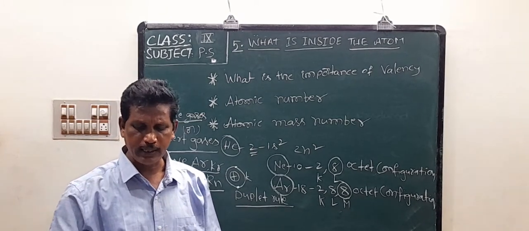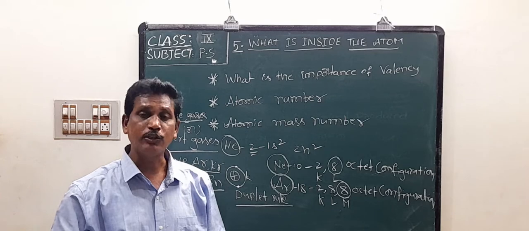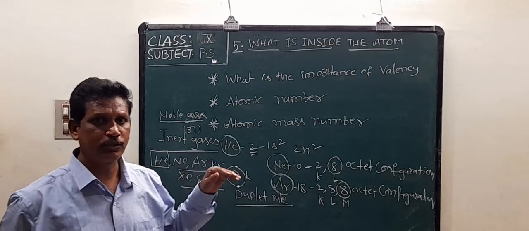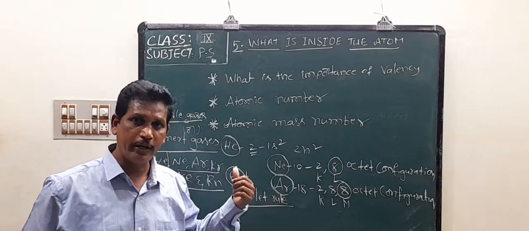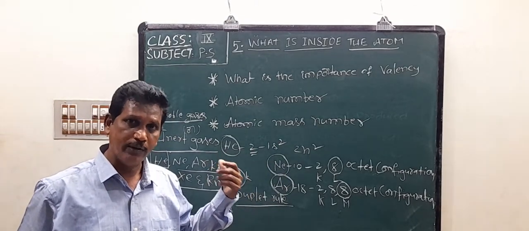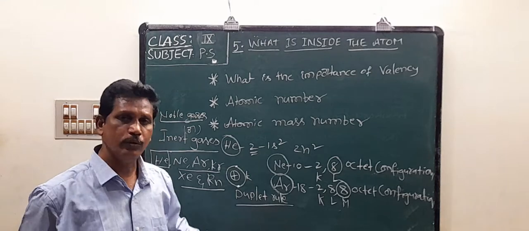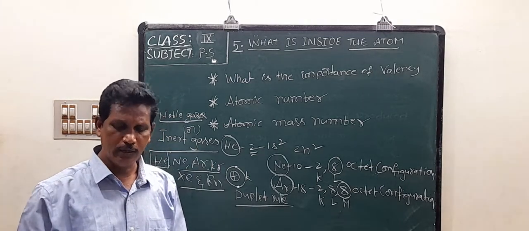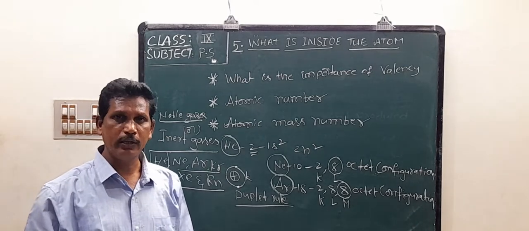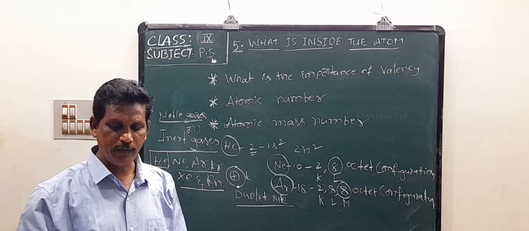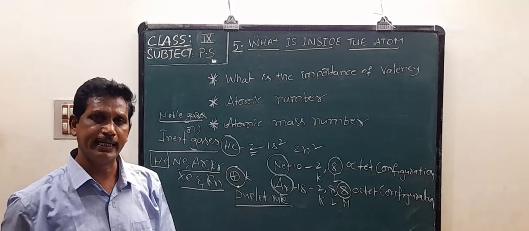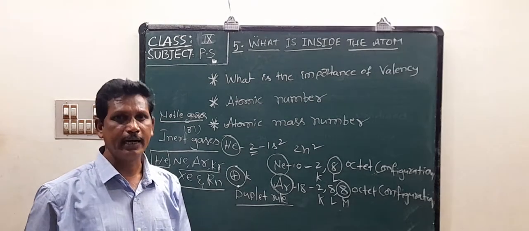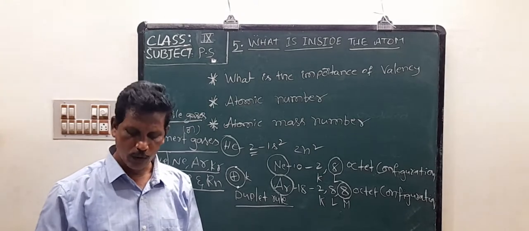An atom with 2 electrons in its outermost shell is also more stable. Example, helium. Helium contains 2 electrons in its outermost shell, so it is also more stable. That configuration is called the duplet rule. Helium is also a stable element. It is more stable because there is only one shell in it, the K shell, which contains 2 electrons. It is called the duplet rule.